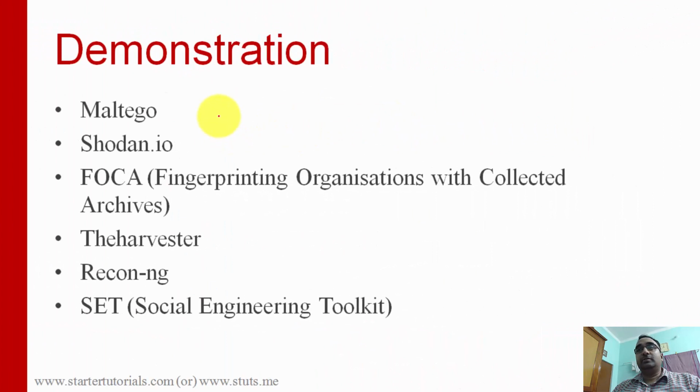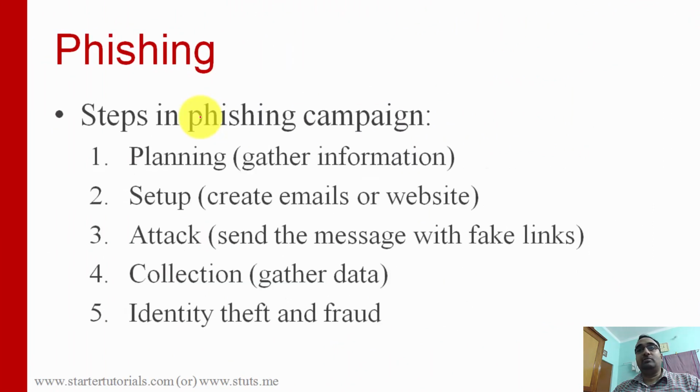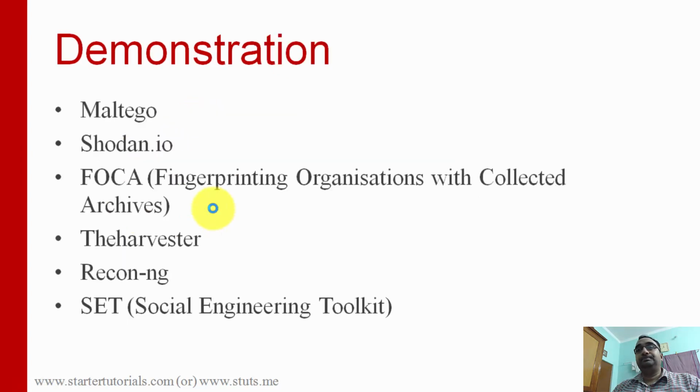Okay, now let's see some software as well as websites for performing the first 2 steps in phishing, that is planning and setup. The things we are going to look at are Maltego, Shodan.io, which is a website, Foca, theHarvester, Recon-ng, and finally SET, Social Engineering Toolkit.